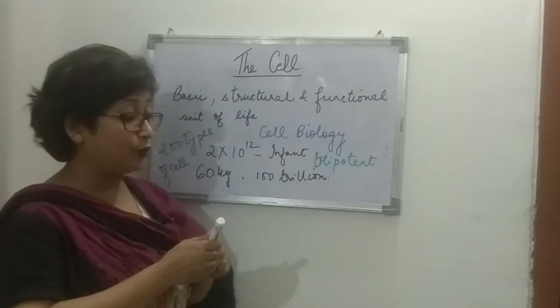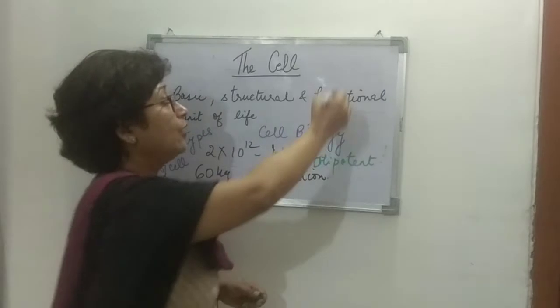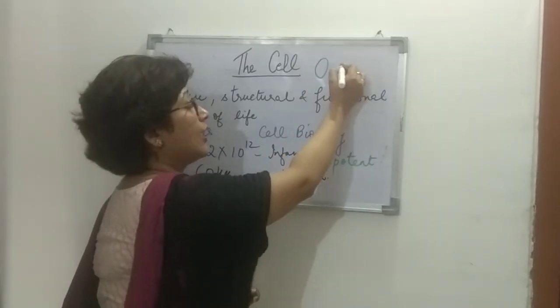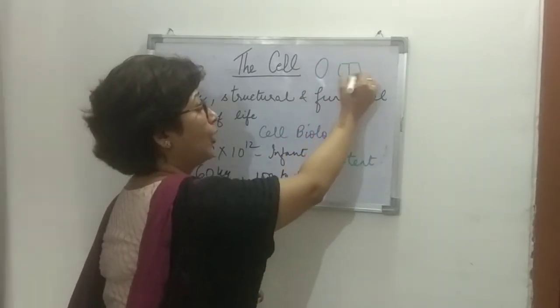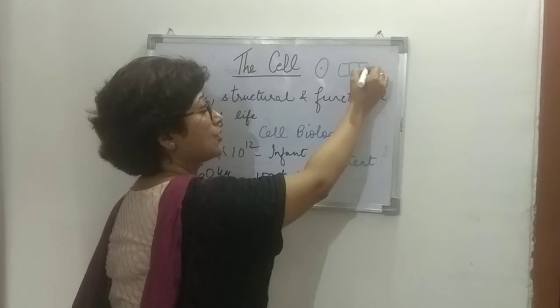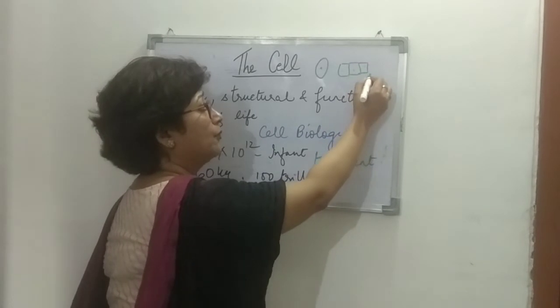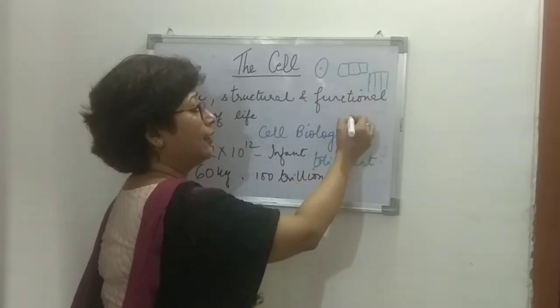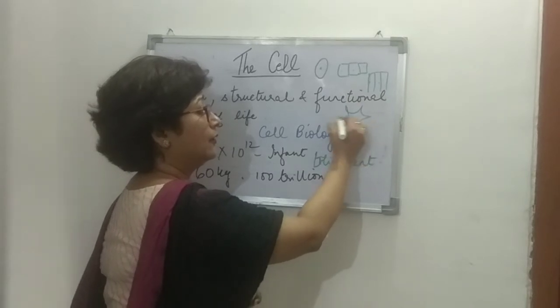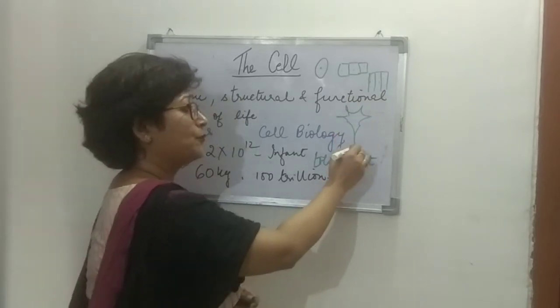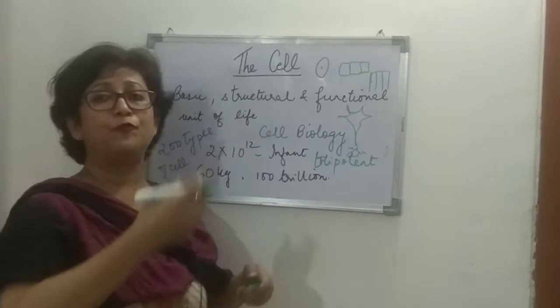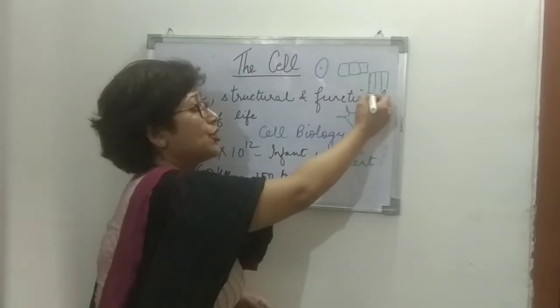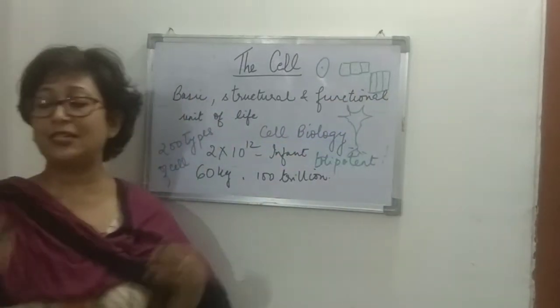So you will find cells to be oval in shape, cuboidal in shape, that's the nucleus, columnar in shape. Then you will find the nerve cell. So they are cells found in different shapes also. So that is the structural.